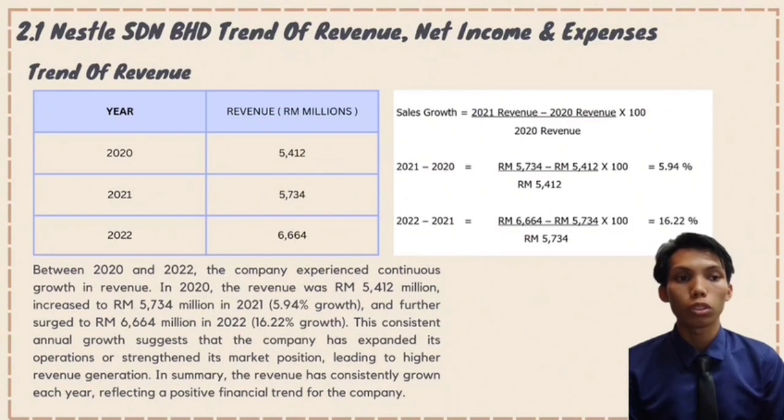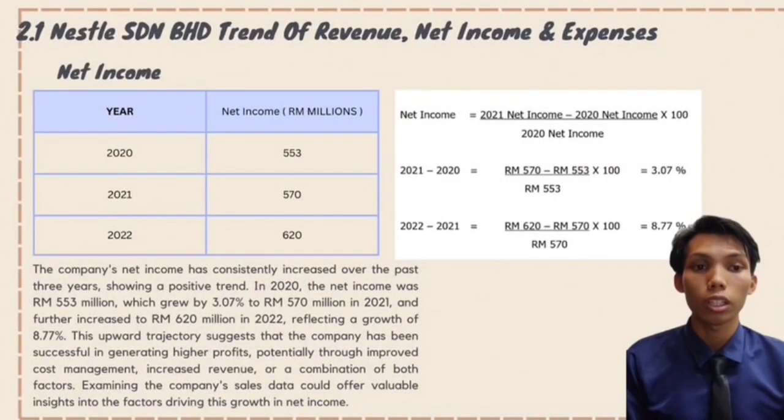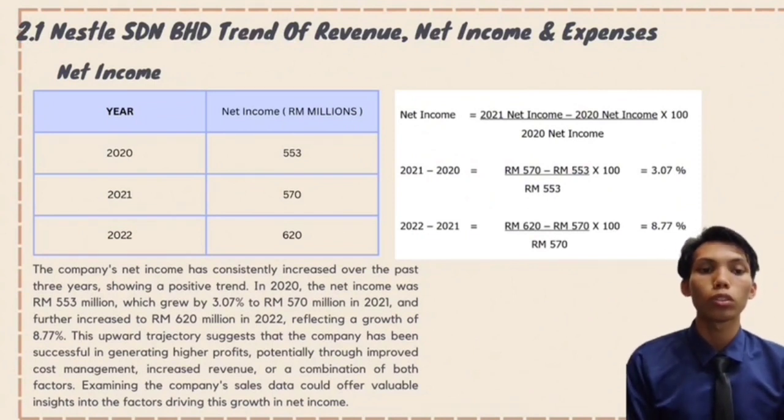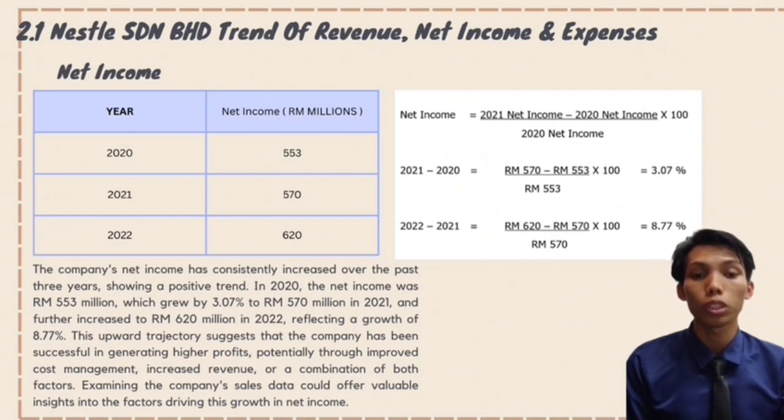For 2022, 6,664 minus 5,734 divided by 5,734 times 100. So it will get 16.22%. For the net income, the company's net income has consistently increased over the past 3 years, showing a positive trend. In 2020, the net income was 553 million, which grew by 3.07% to 570 million in 2021, and further increased to 620 million in 2022, reflecting a growth of 8.77%.